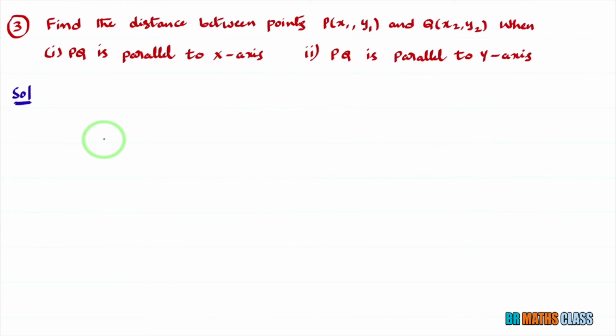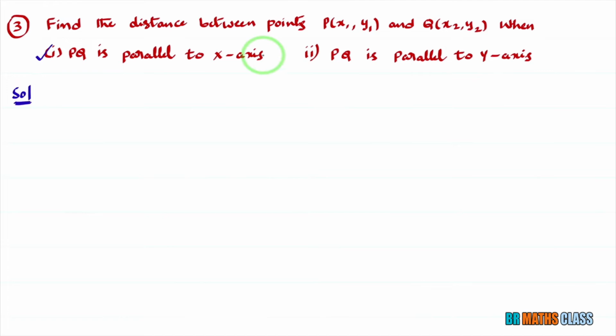This is the third problem in exercise 10.1, Straight Lines chapter of Class 11. Find the distance between the points P, given as (x1, y1), and Q, given as (x2, y2), when PQ is parallel to the x-axis, and when PQ is parallel to the y-axis. First, we'll do the first bit.